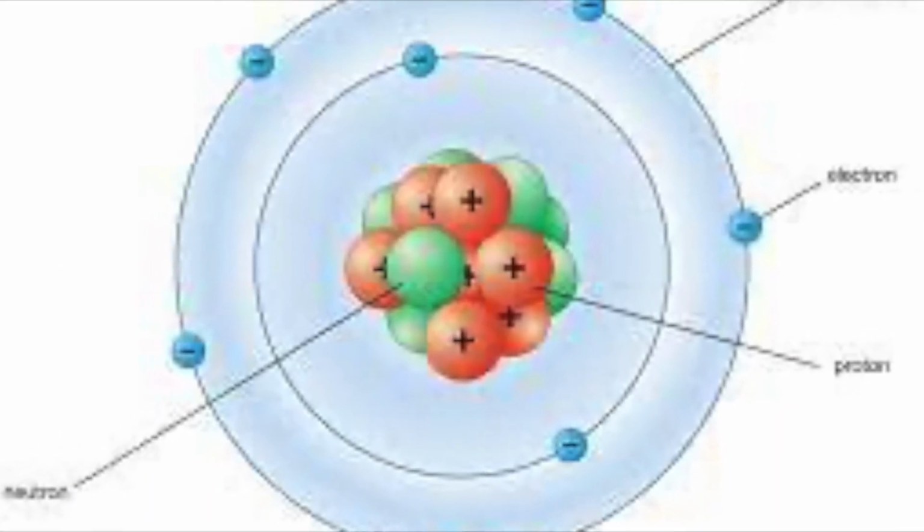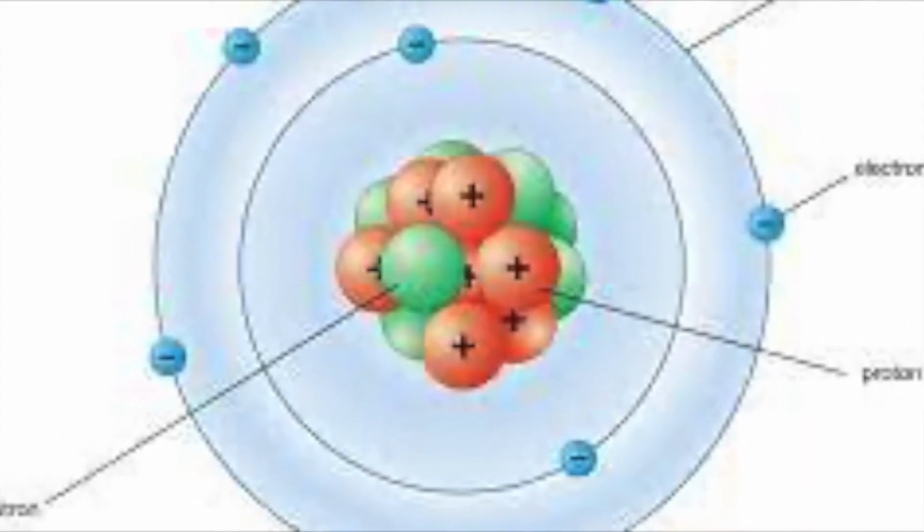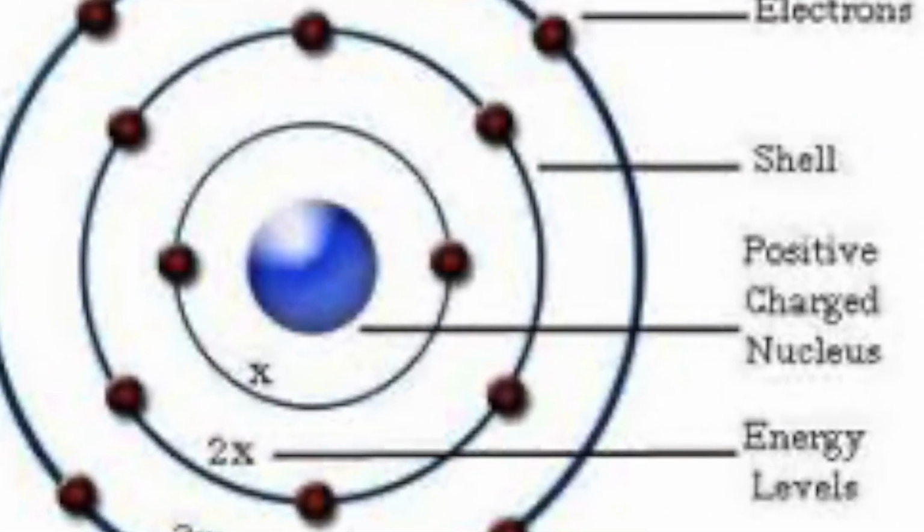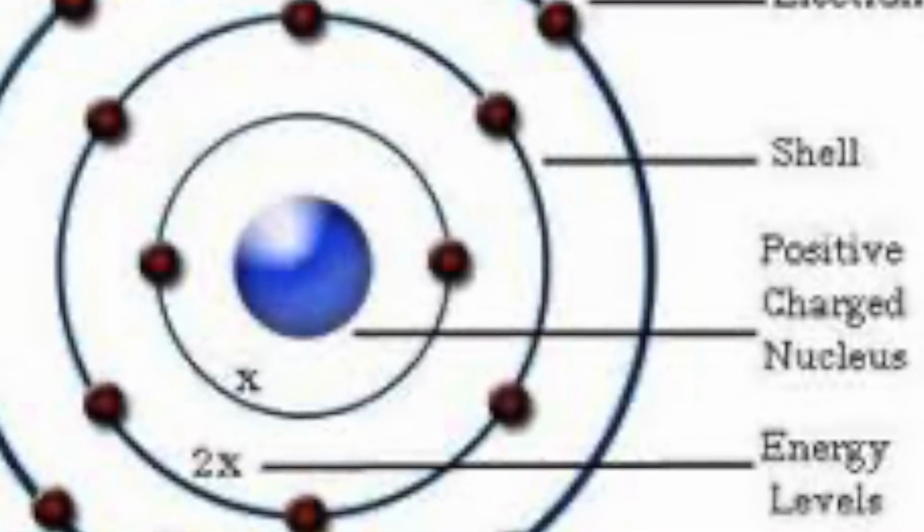Think of planets orbiting the sun. Bohr used the term energy levels or shells to describe these orbits of differing energy. The higher energy, less stable state is called the electron's excited state.